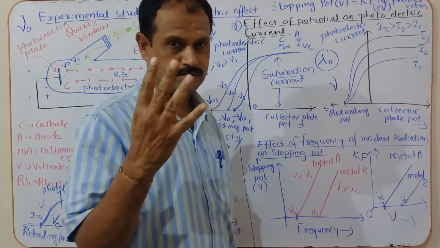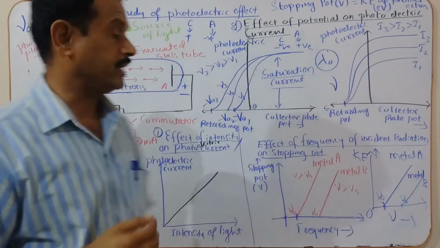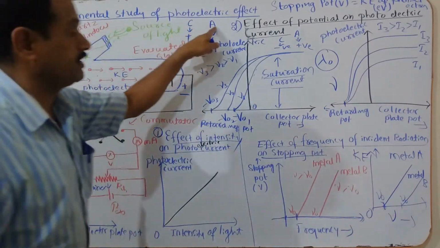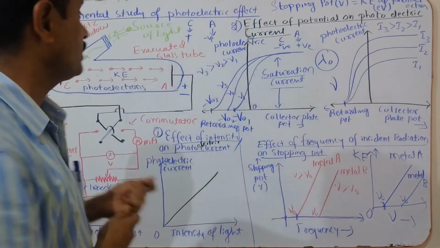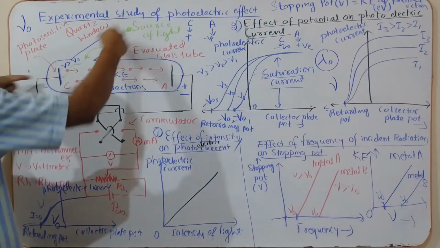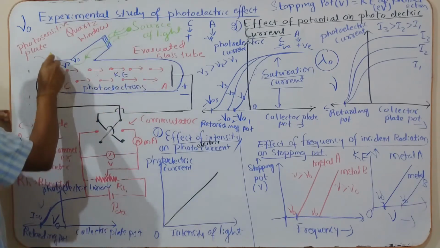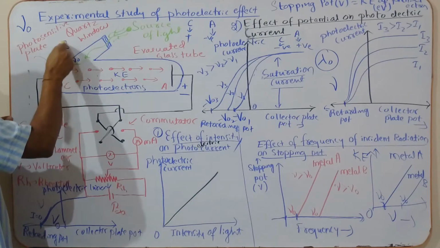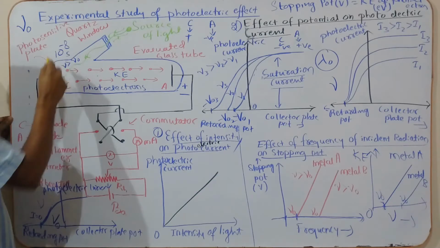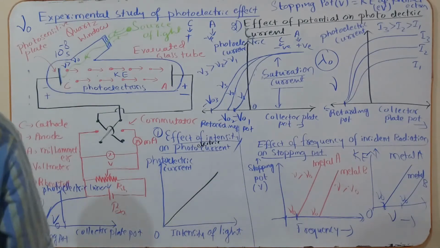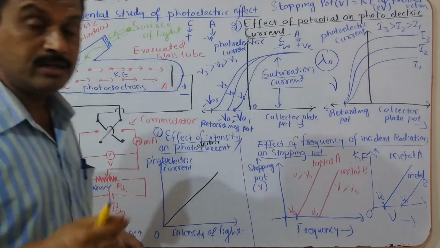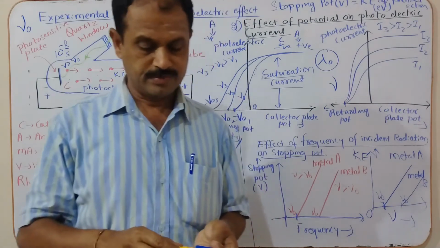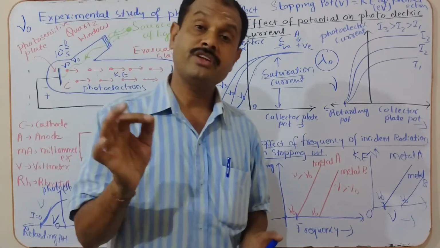And one more very important result: the photoelectric effect is an instantaneous process. It means that when the light is incident, the photoelectrons are emitted within 10 to the power of minus 8 seconds, a very, very short time. In a fraction of a second, the photoelectrons are emitted. Therefore, it is said to be an instantaneous process.